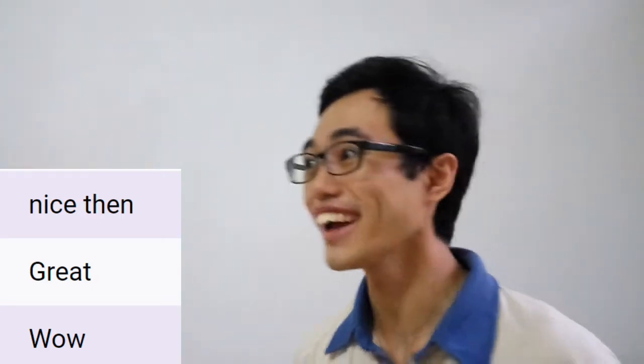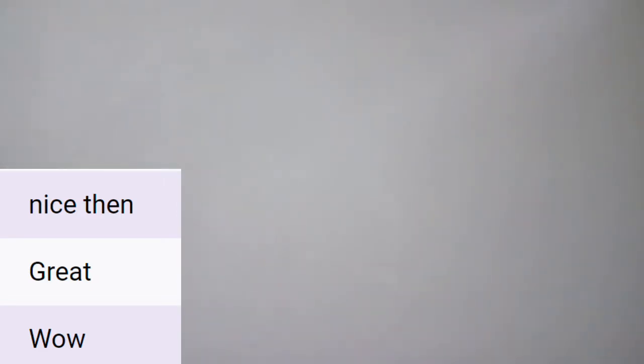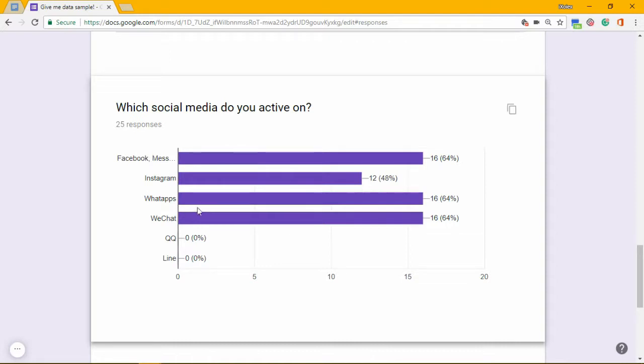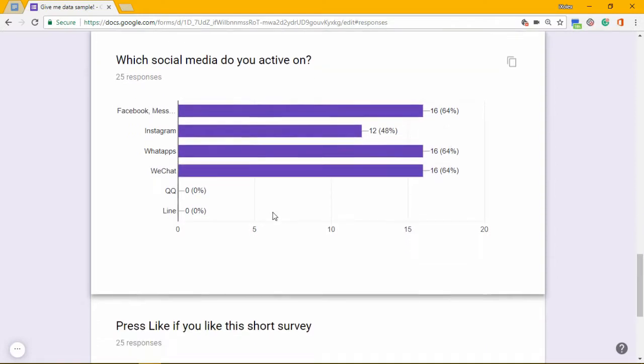Nice. Then great. Whoa! Let's move on to the next one. Which social media do you active on? So what this tells us is how popular are these social media among my friends. So looks like Facebook, WhatsApp, and WeChat are the most popular.